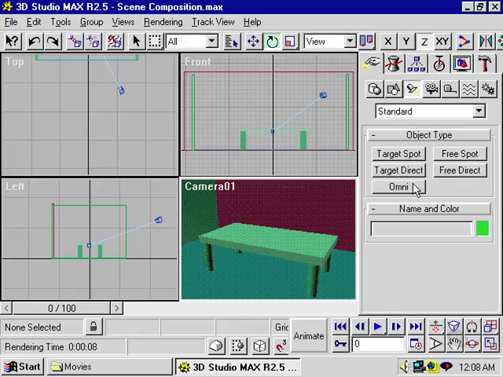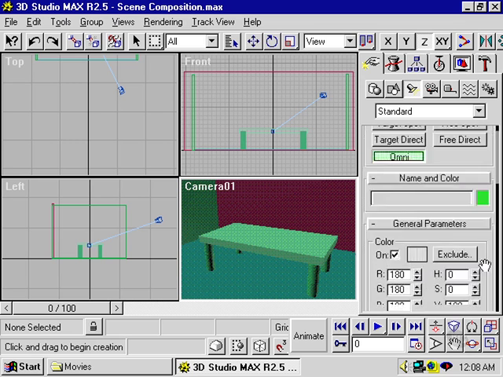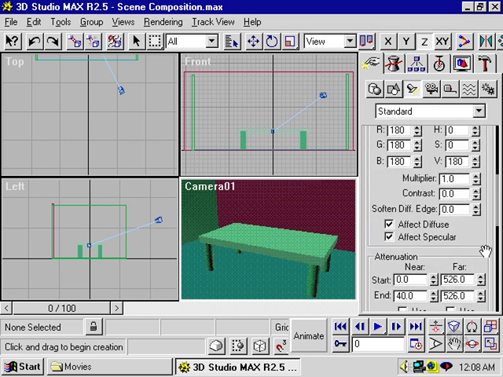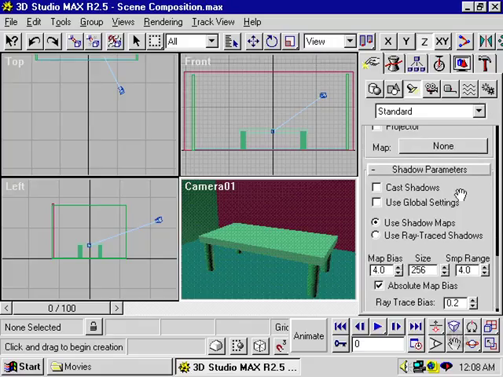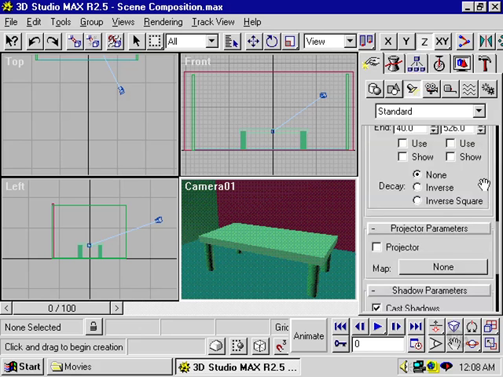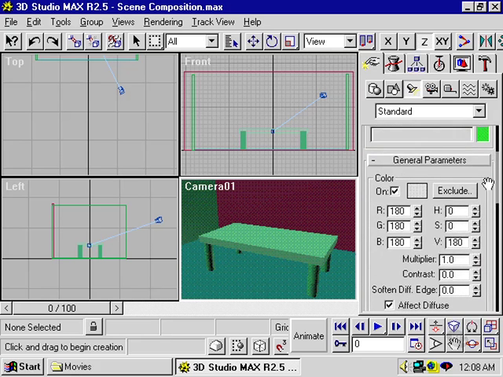The last light type is the Omni light type, and this is essentially a single light source emanating light in all directions. And you can see under the rollout that it also has quite a few parameters. It can also cast shadows. You can change its attenuation, its color, and so forth.